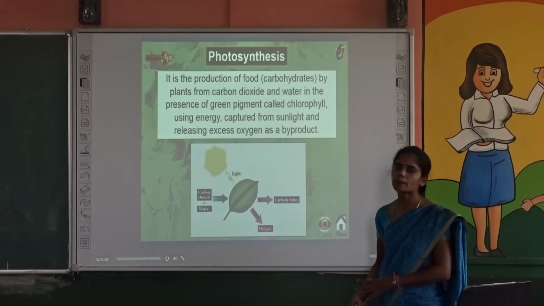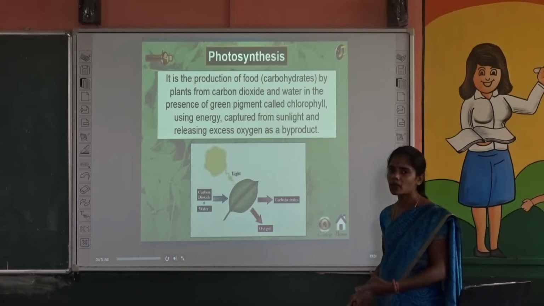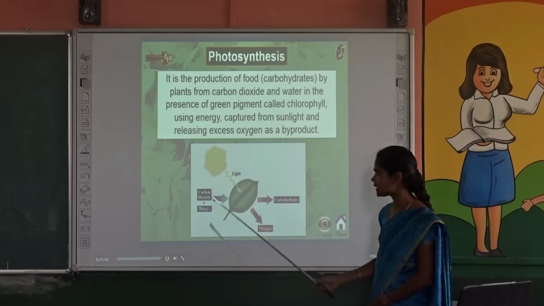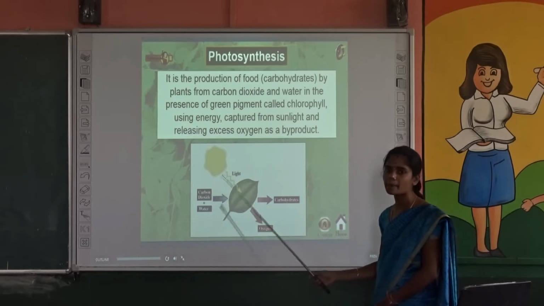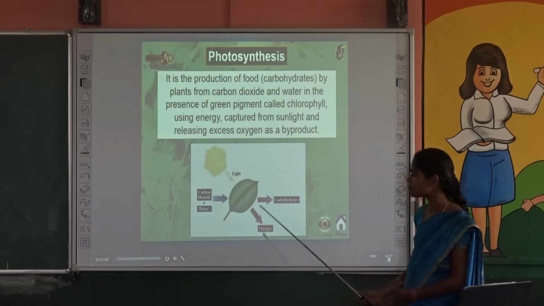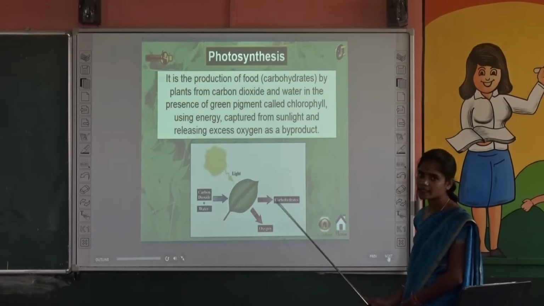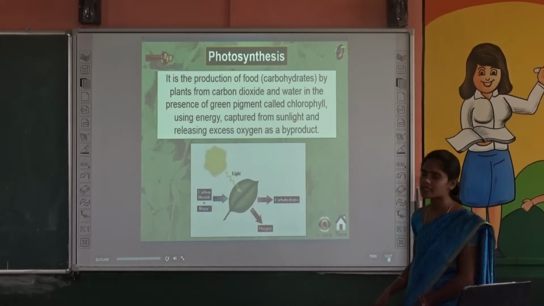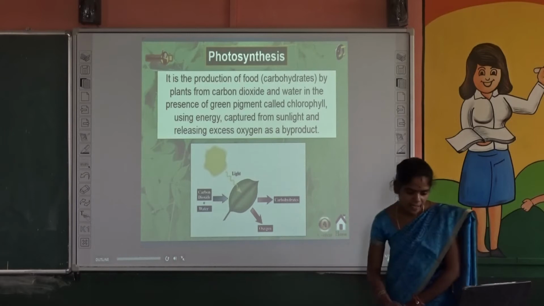It is a process of making food by the plants by using sunlight, water and carbon dioxide. Sunlight is the major source of energy here, and it makes their own food and releases oxygen gas. So this process is known as photosynthesis. And the next one.